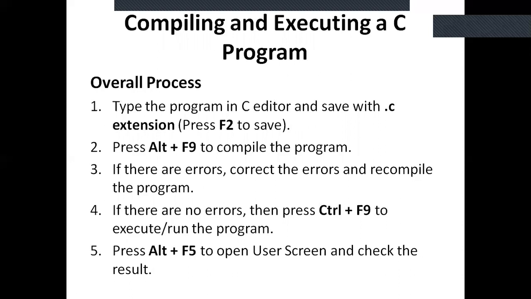The interpreter translates the executable code into machine code. The assembler is a translator which translates assembly language code into machine language code. These are the things you need to remember under translators.